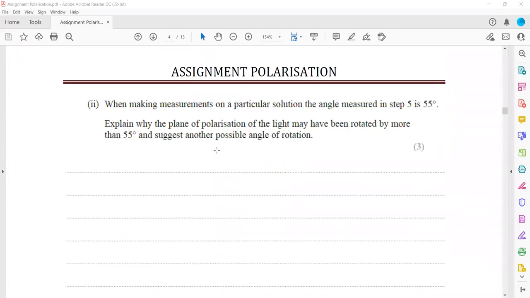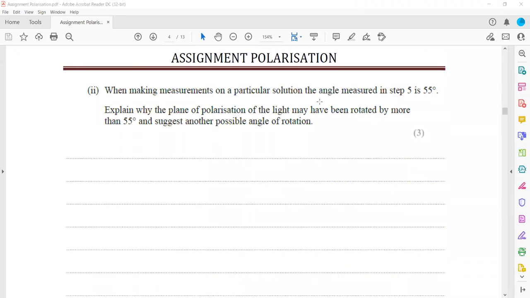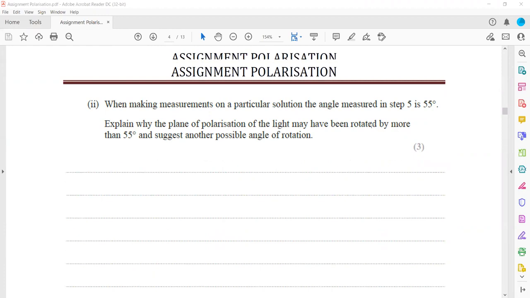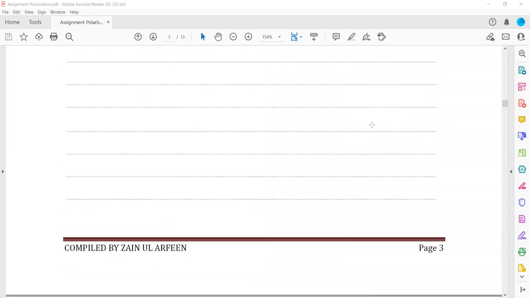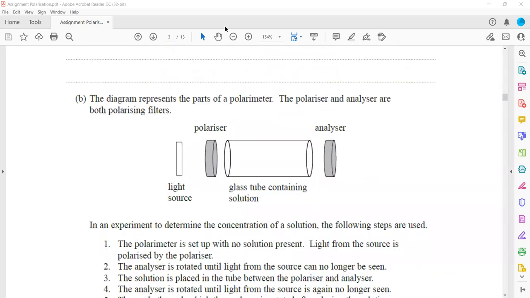Explain why, when making a measurement on a particular solution, the angle measured in step 5 is 55. Explain why the plane of polarization of light may have been rotated by more than 55 and suggest another possible angle. So in this question, what is happening when we make a measurement is that the angle through which the light is rotated is 55. For example, we place a sugar solution or a solution here.